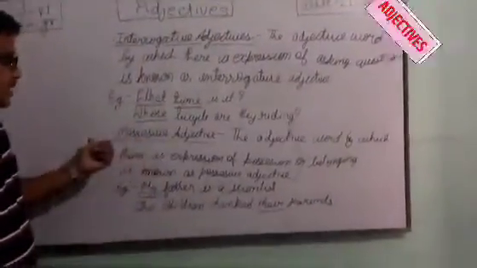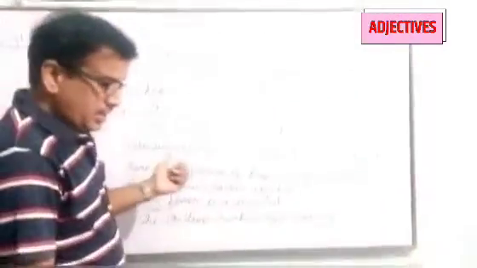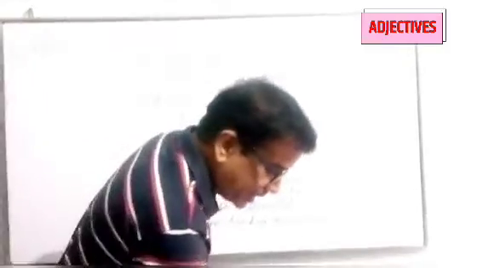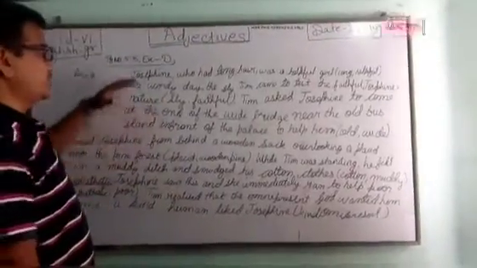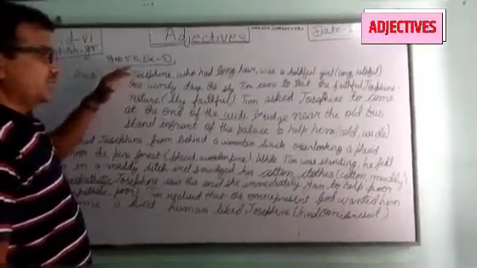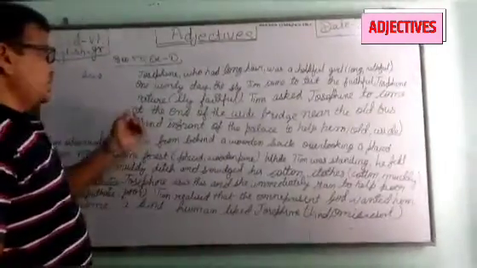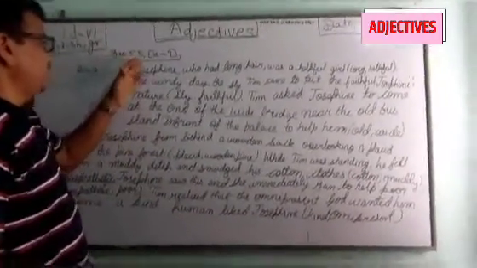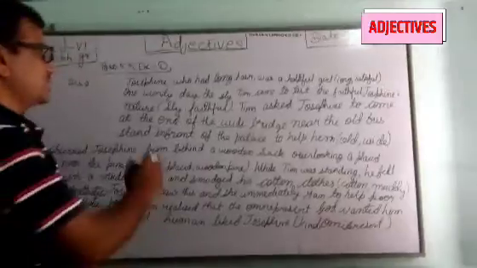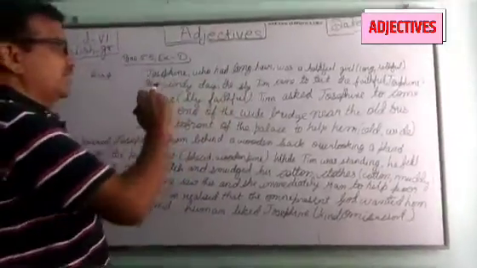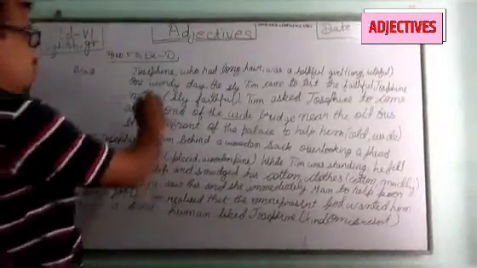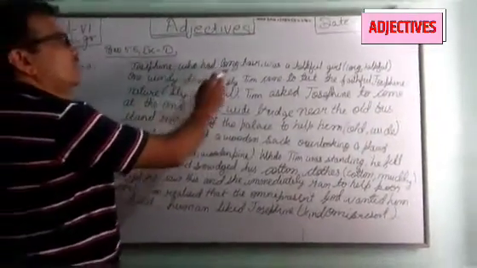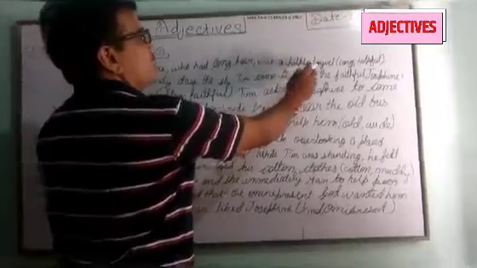Thank you. After that we will look at the exercise of this chapter. As I have told you, after knowing the definition of adjective and kinds of adjective, we have to do exercise D, page number 55. In this exercise, you have to place the adjectives at their proper places. So in the first line you are looking, Josephine, who had long hair, was a helpful girl.